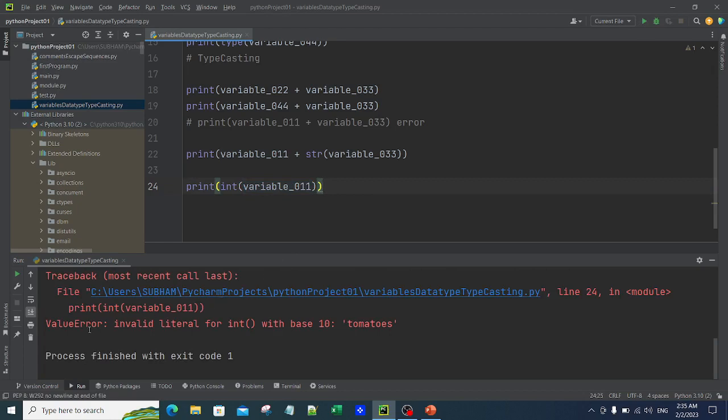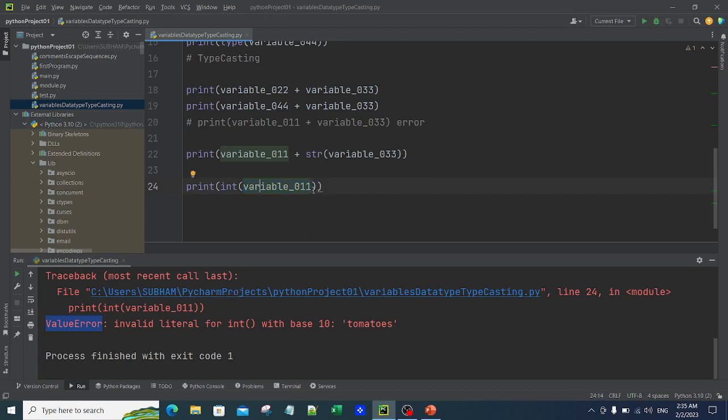Now you can see it gave a value error. Value error, what does it mean? It means the value you provided here is not correct. It says the value you provided here, variable_011, is not correct. The value should be a valid value to convert. You cannot convert tomatoes to an integer. That is why it gave you an error. So that kind of thinking you need to have. You need to understand this.